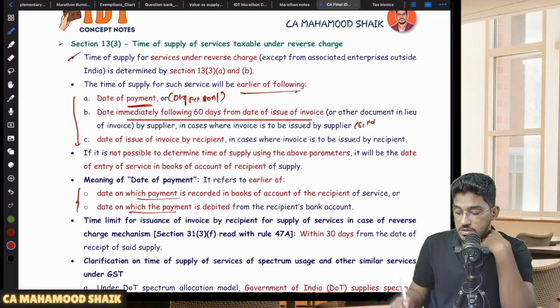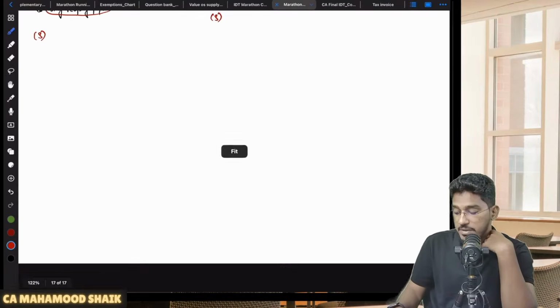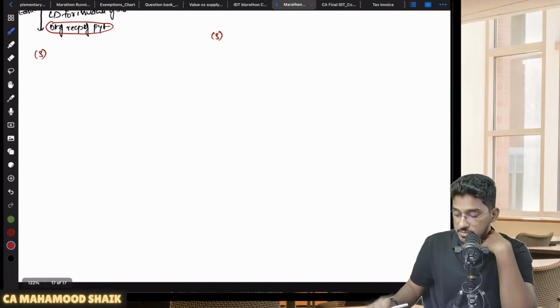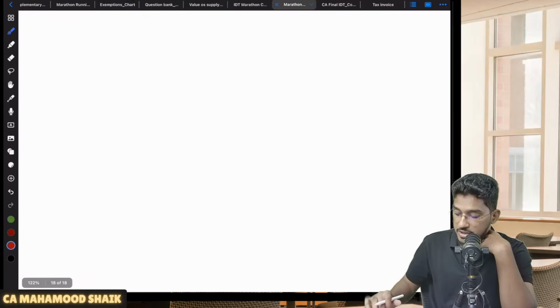And one more point they have added: date of issuance of invoice by recipient, in cases where the invoice is required to be issued by the recipient. See, there is something called self-invoicing. There is a concept called self-invoicing. Let me try to introduce that here for you. I will simply try to recollect that provision. So there is something called self-invoicing.